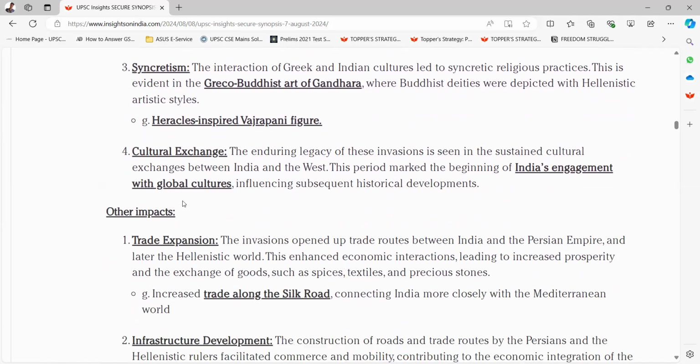For this cultural exchange, the enduring legacy of these invasions is seen in the sustained cultural exchanges between India and the West. This period marked the beginning of India's engagement with global cultures, influencing subsequent historical developments.